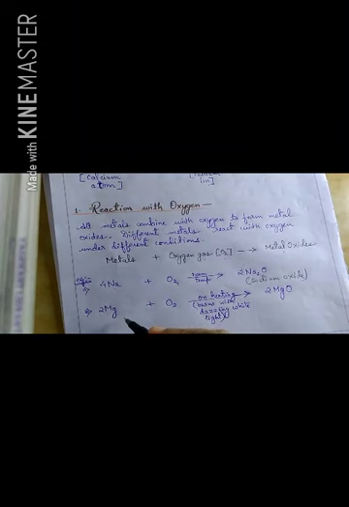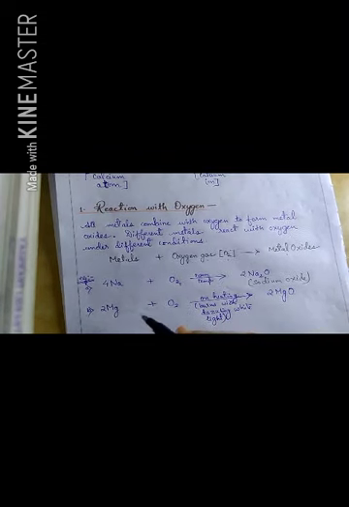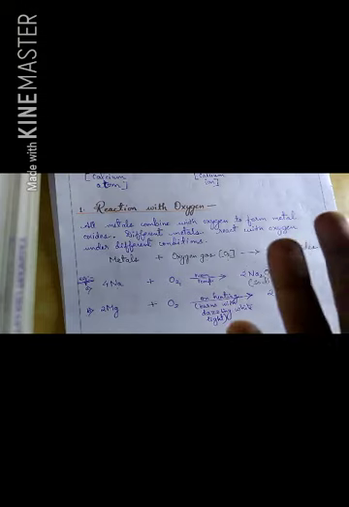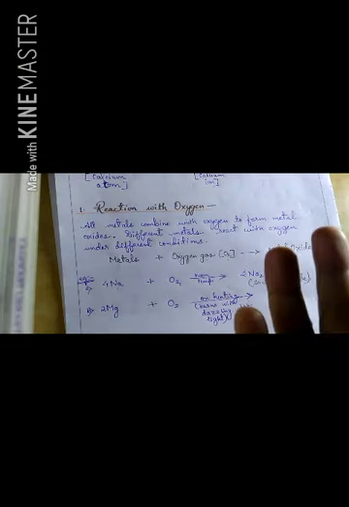Next reaction: 2 Mg plus O2. Magnesium reacts with oxygen on heating. You may remember from class 7 that when magnesium ribbon is brought near the flame of a Bunsen burner and held for a few seconds, it starts burning with a very white dazzling light.